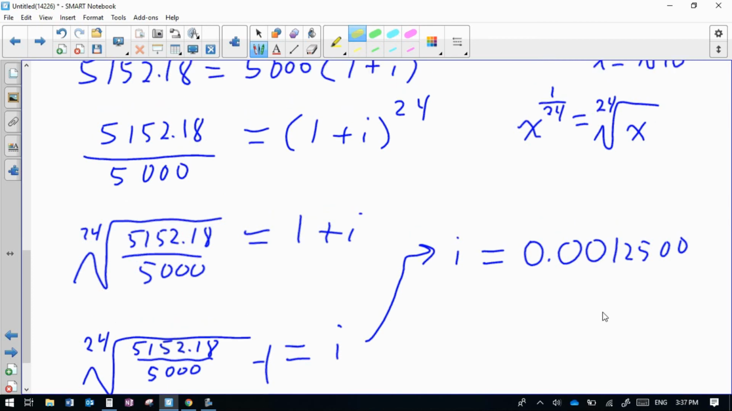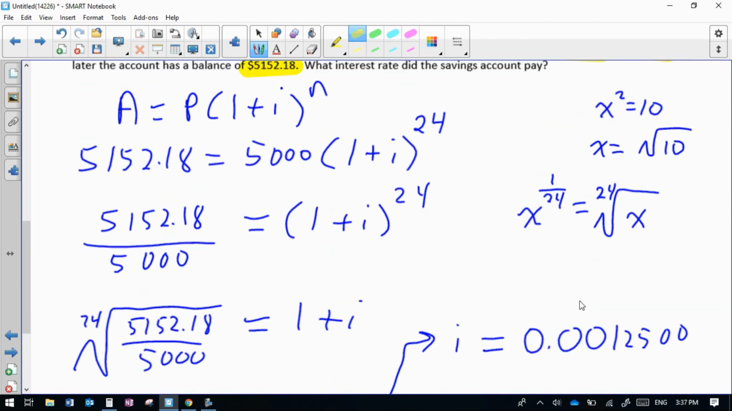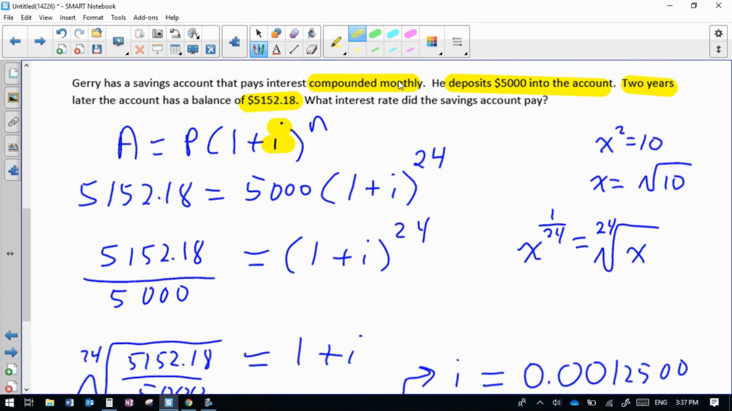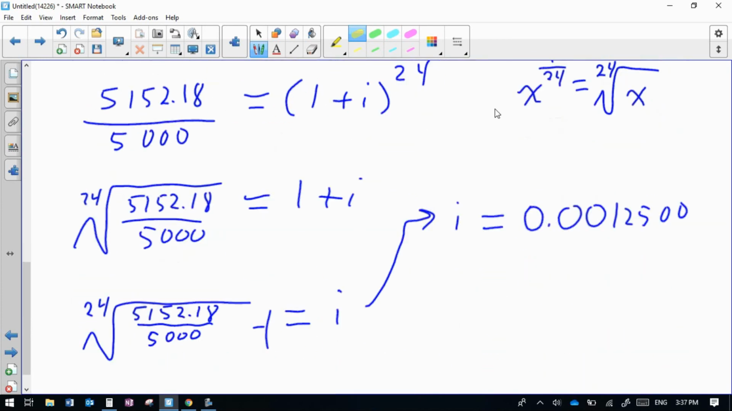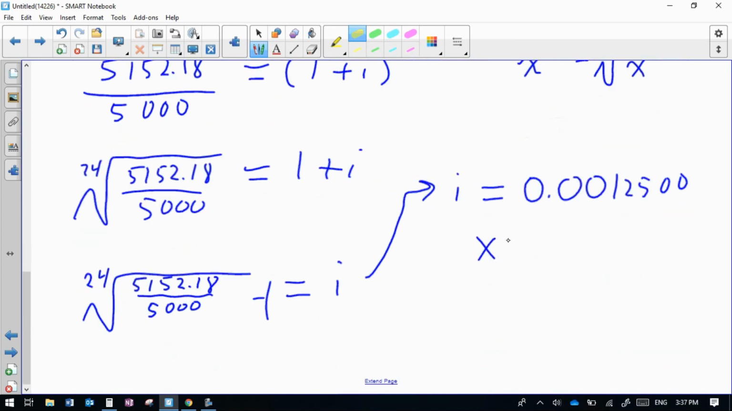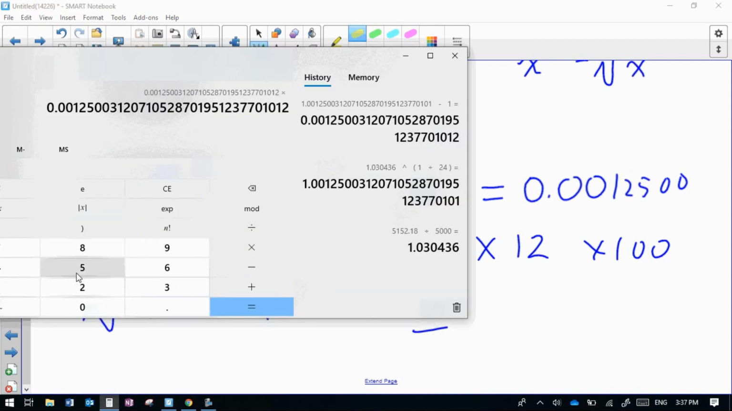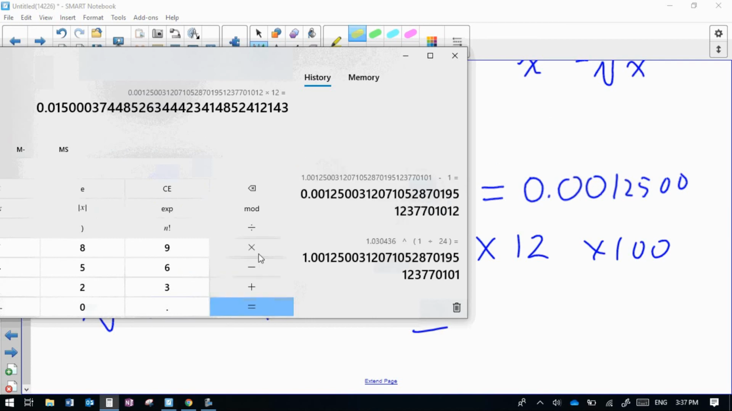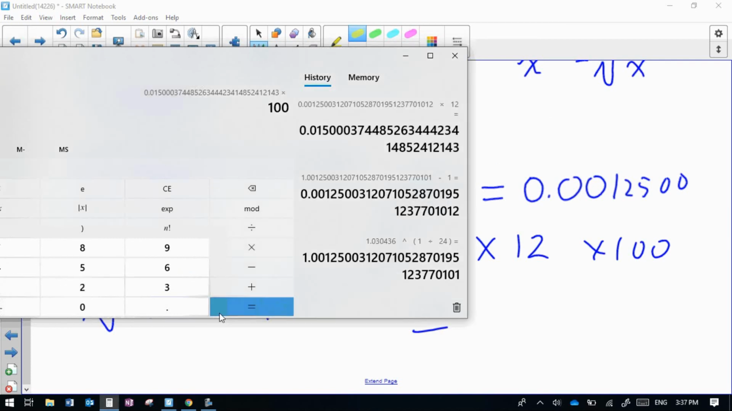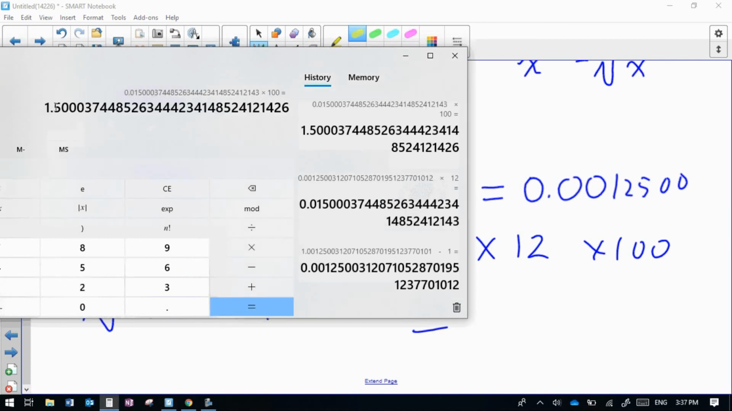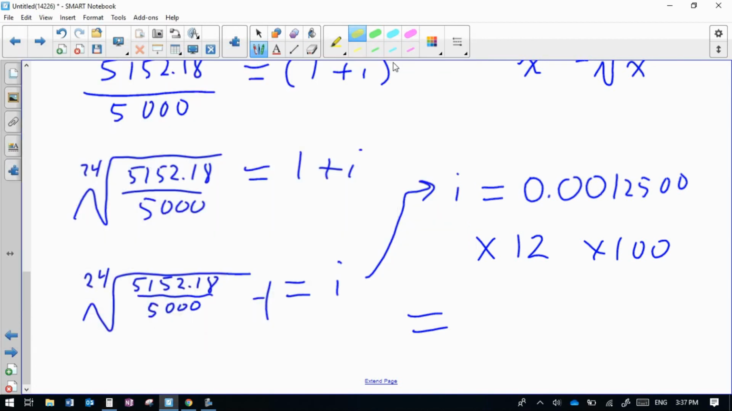But keep in mind, in the compound interest formula, the I value is the interest rate per compounding period. So in this case, that's the monthly interest rate. We probably want to know the yearly interest rate, so we can take that number, multiply it by 12, and then multiply it by 100 to turn it into a percent. If we do that, times 12, times 100, you get very close to 1.5%, which is our answer here, 1.5%.